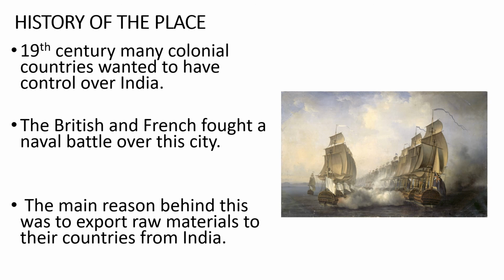So this is also one reason why sites get transformed into settlements. As we have already understood, the city of Vishakhapatnam was the best place for the colonial powers to export products from India to their countries. They wanted to gain control over it, and also over the trade in India.